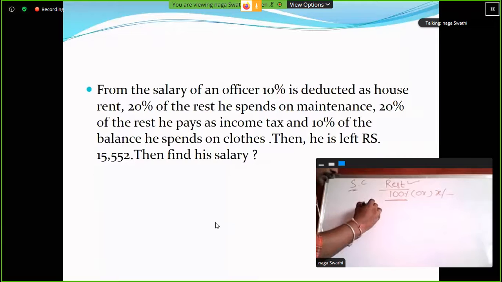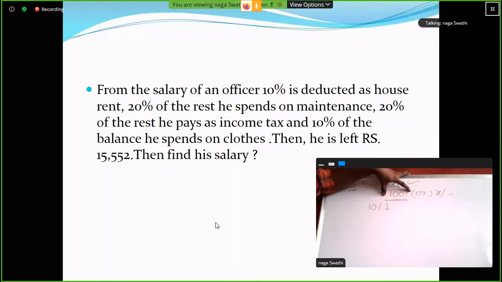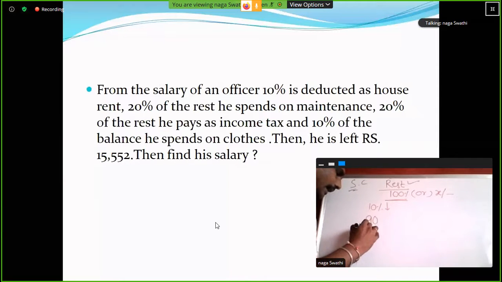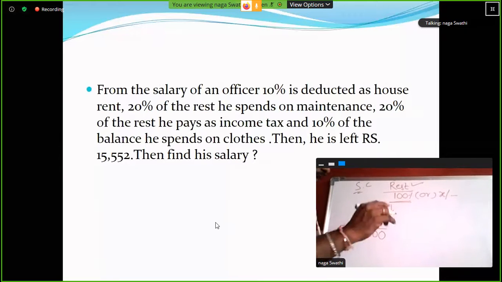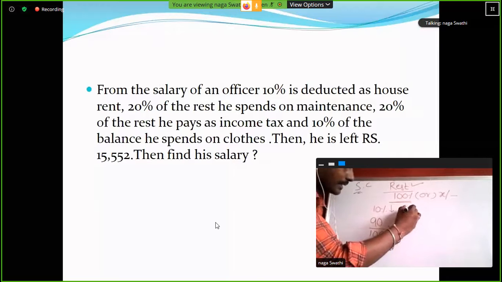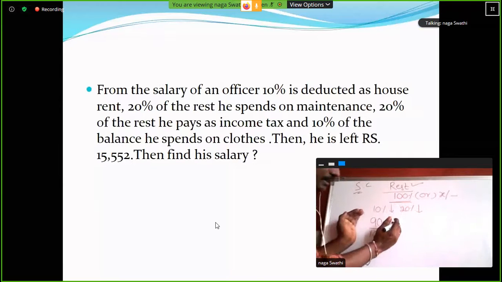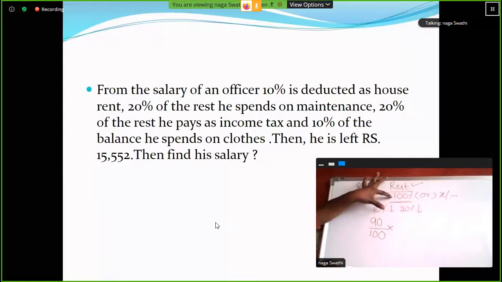So first of all, 10% deduction. His basic salary is 100%. So 10% deduction, 100 minus 10%, 90%. So 90 by 100, 90%. Now the 90% will become 100% because of the rest word. So now 20% deduction. 90% will become 100%. So 100 minus 20, 80%.